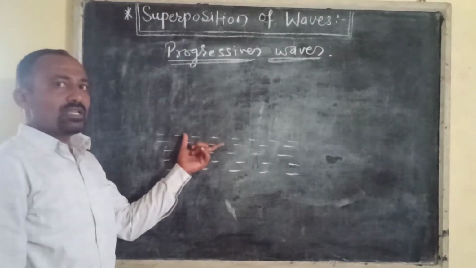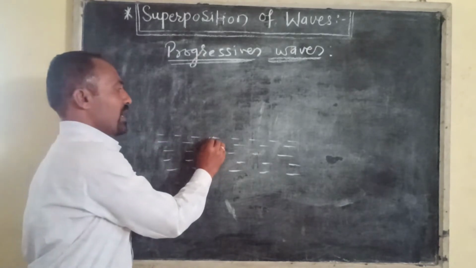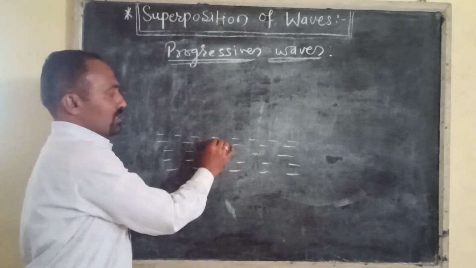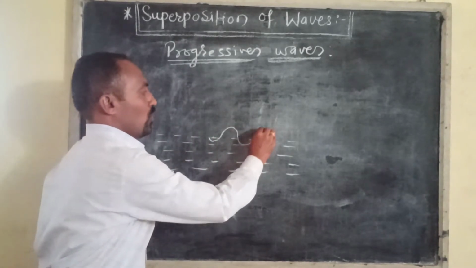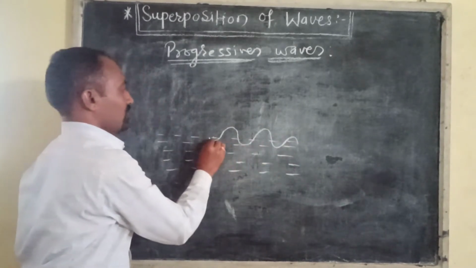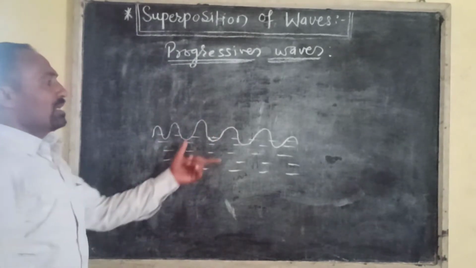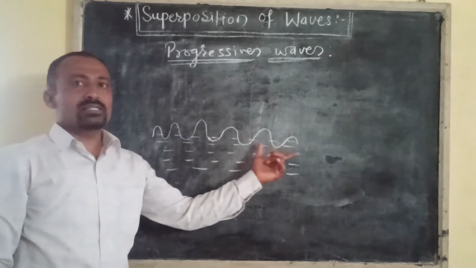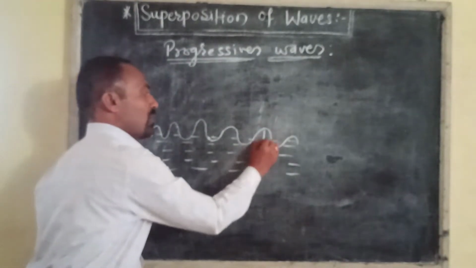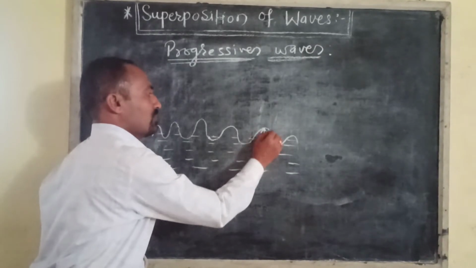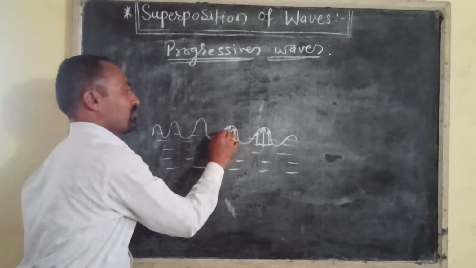That means the water is locally displaced and a disturbance is produced at a given point. This disturbance spreads slowly over the surface of water, and the distant particles get disturbed, and these particles vibrate about their mean position in this way.